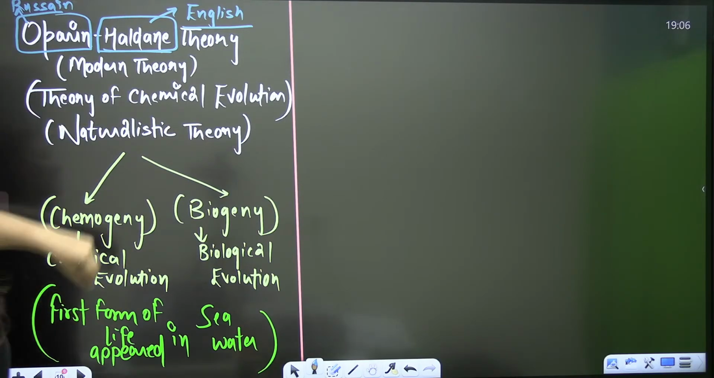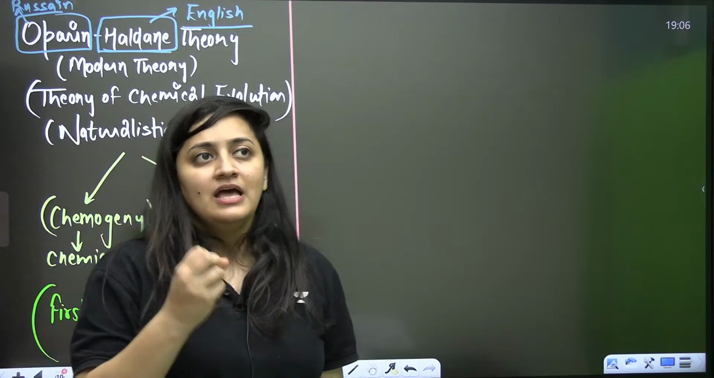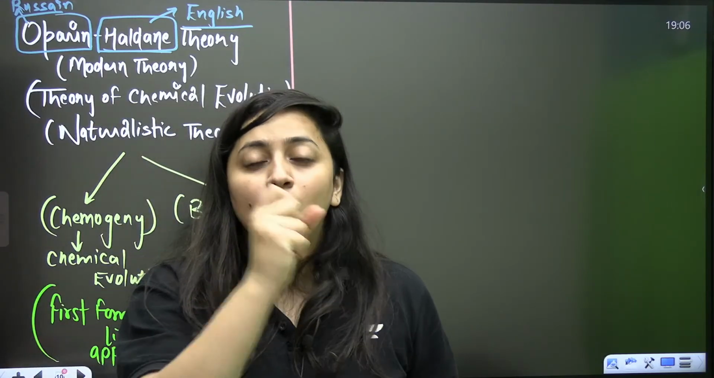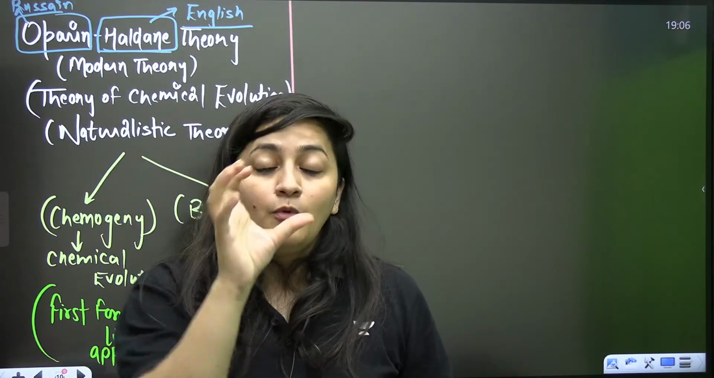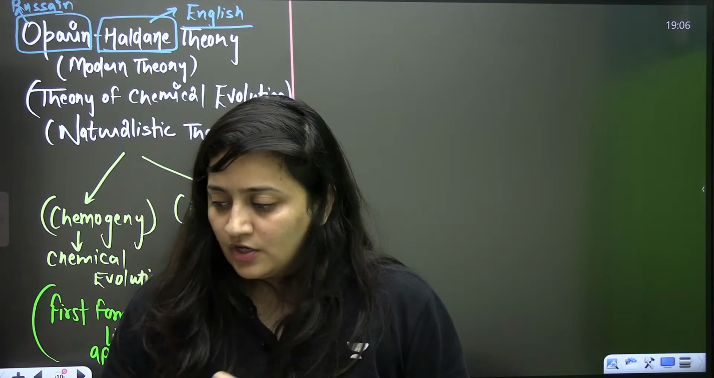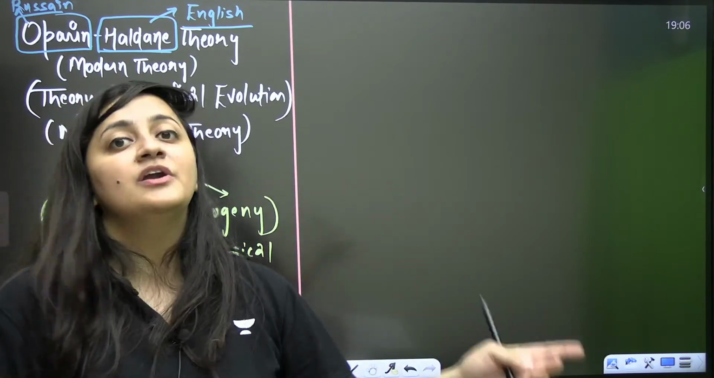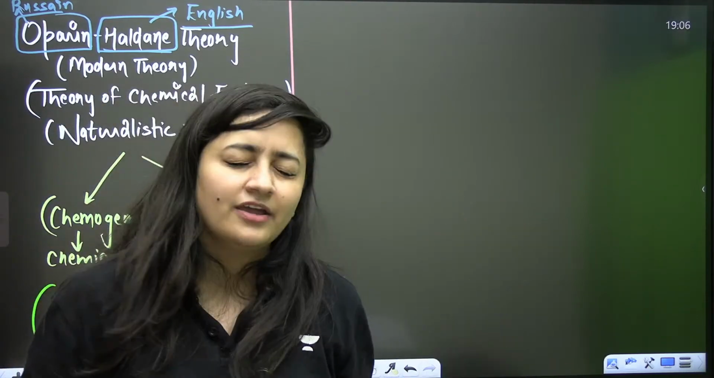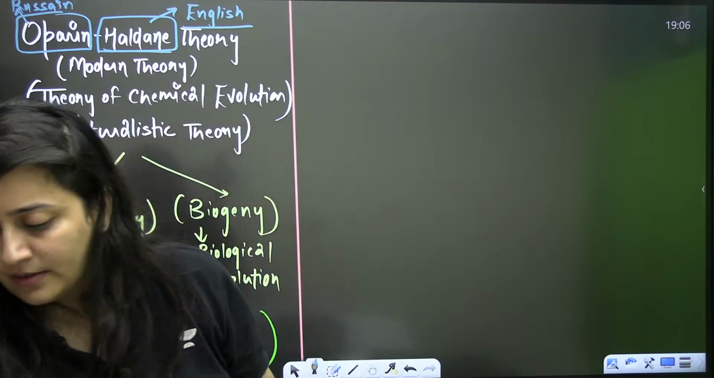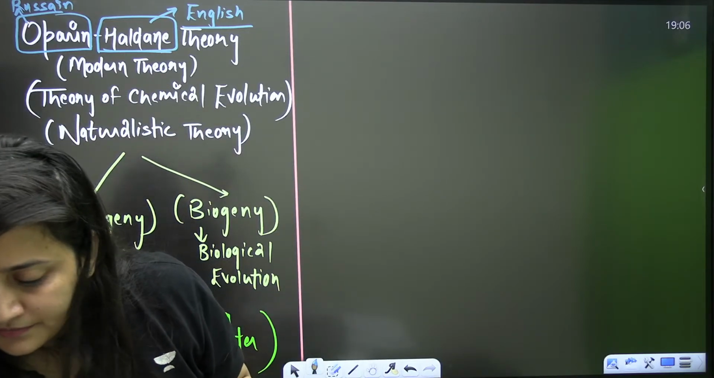And yes, Oparin mentioned all his contribution and all his findings in his book, the book name is Origin of Life. Right, so do not get confused here. Origin of Life is written by Oparin, but Origin of Species is written by your Darwin. Clear bache?